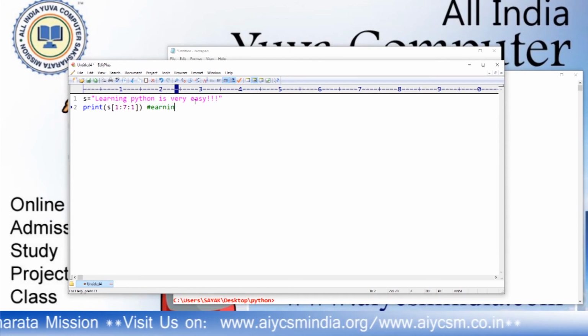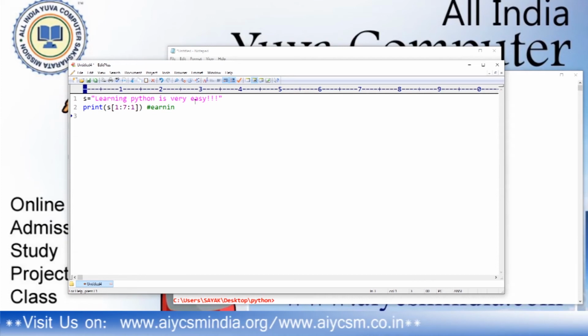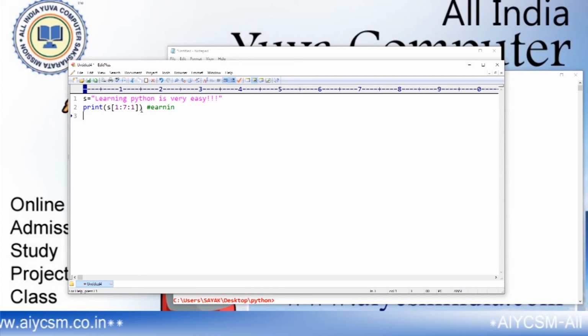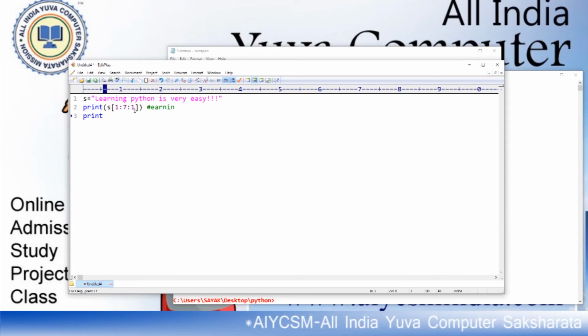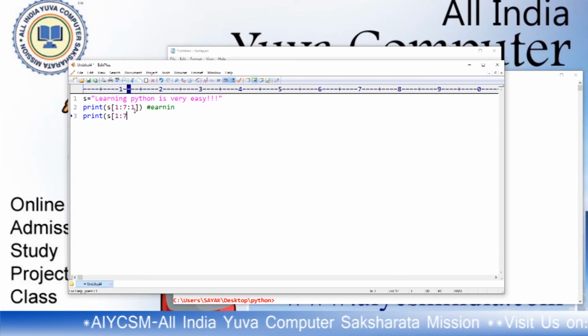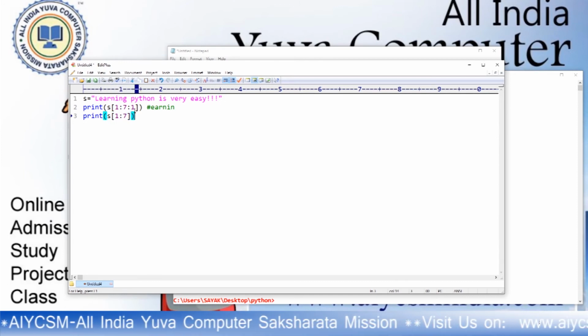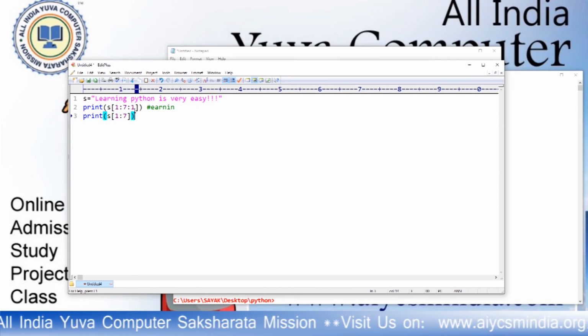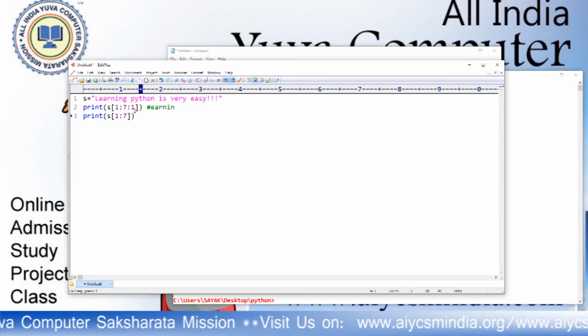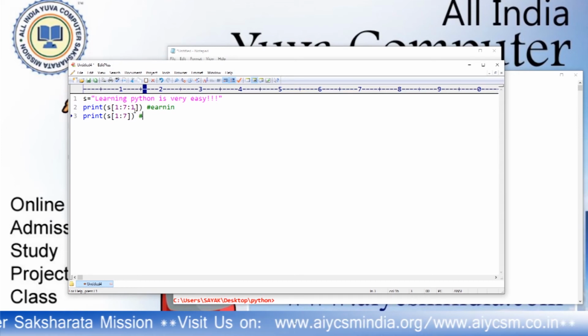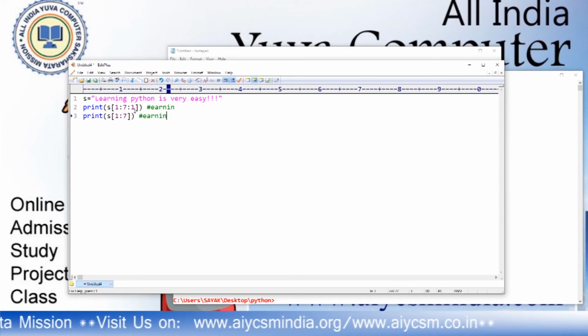We will see when we run. All the values are not mandatory. If you don't give any value, it returns the full string. Print S of 1:7. It also returns the same value, because the step value by default is +1 for the forward direction. It also prints EARNIN.